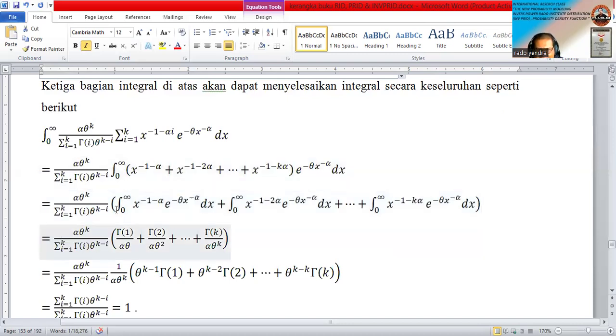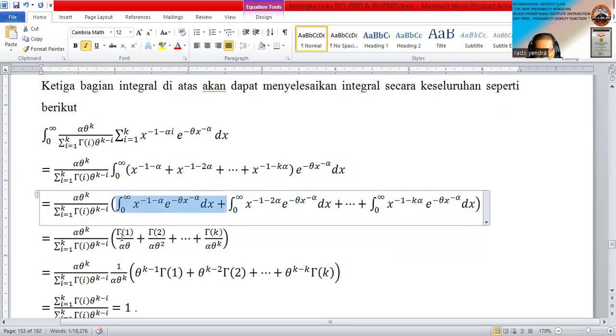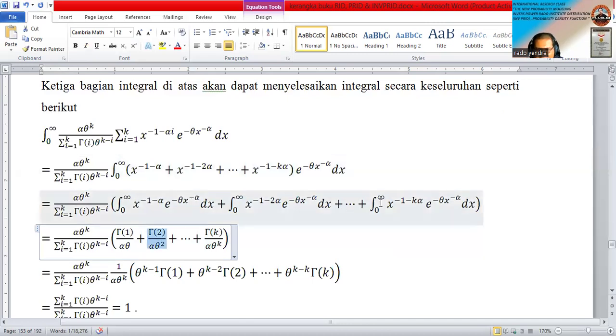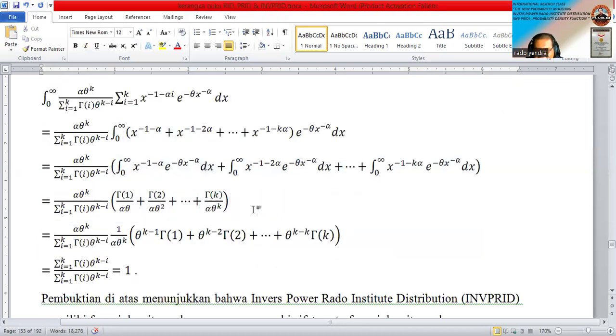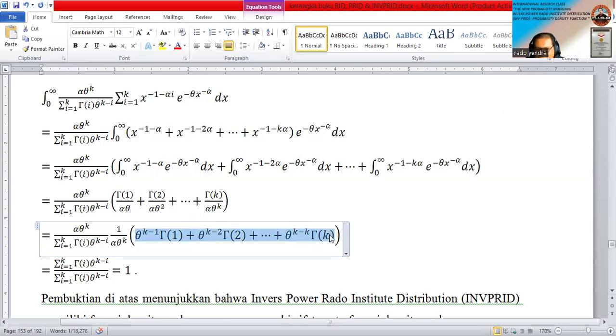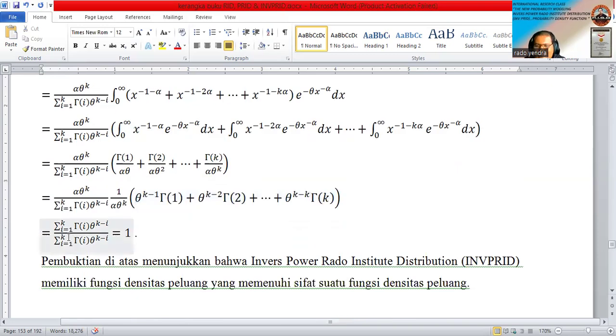After we have succeeded in solving all the partitions, in this case we try to use them in this one. The second partition is this one, and the last partition, the integral, is only this one. So using simple algebra, you can find this one. You take alpha theta power k on the outside, and of course this is very easy to understand.